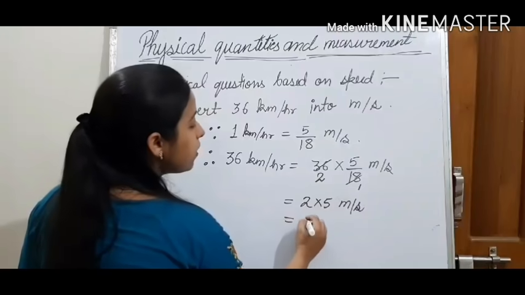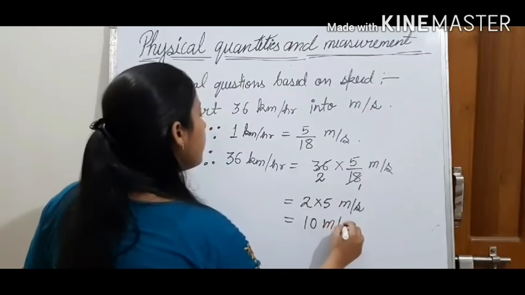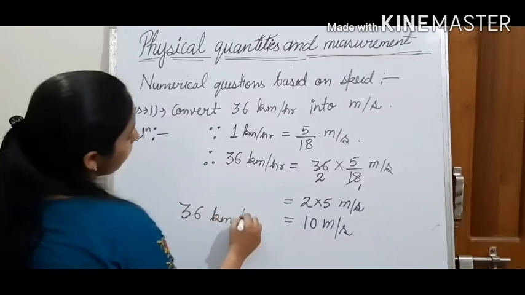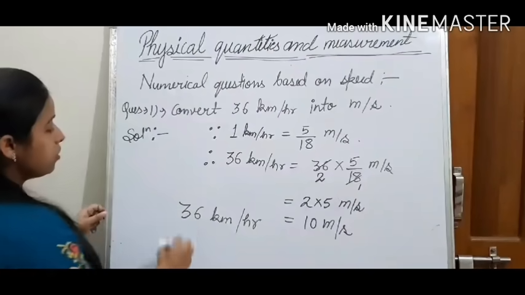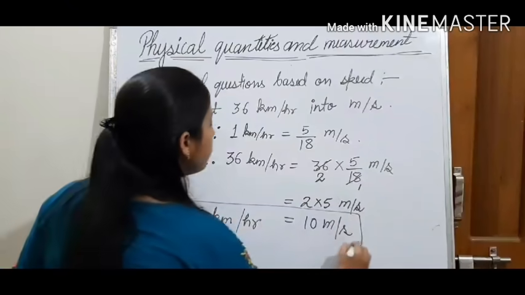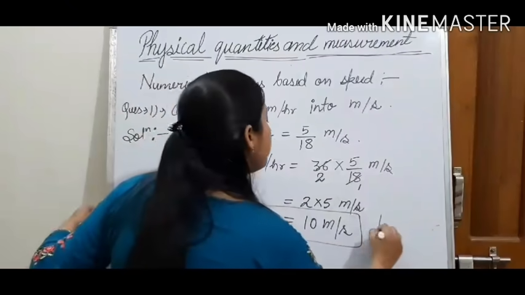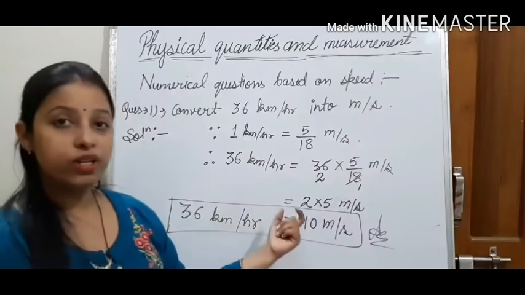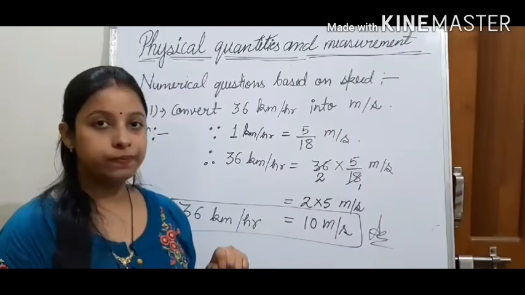That is 2 5s are 10 meter per second. So this is our answer: 36 kilometer per hour is equal to 10 meter per second.